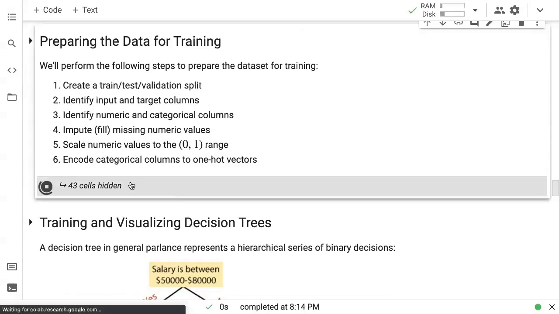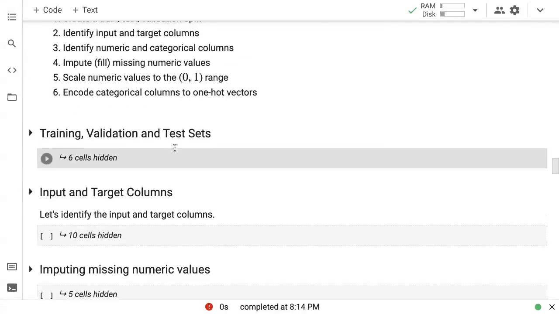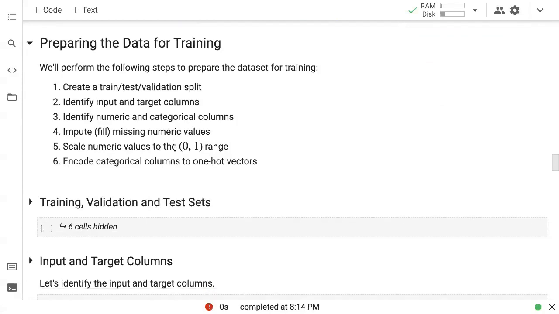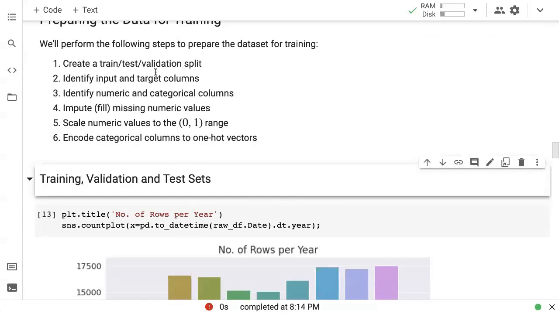All right, so now we've done most of this before. So let's go over this quickly. We will perform some steps to prepare the dataset for training. The first step is to create a training, test, and validation split. Remember, it's common practice to set aside only about 60% of the data for training the model, and then we use 20% of the data for validation, which is to evaluate different versions of the model as we try out different parameters to train the model. And finally, to report the final accuracy, we use the test set.